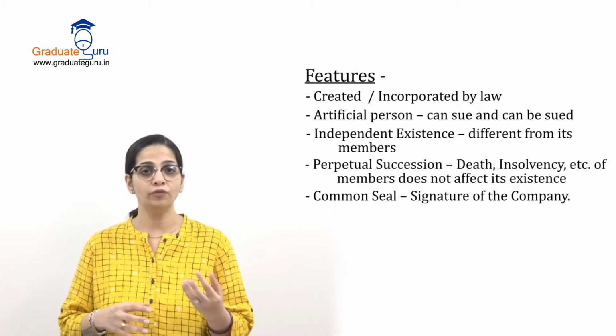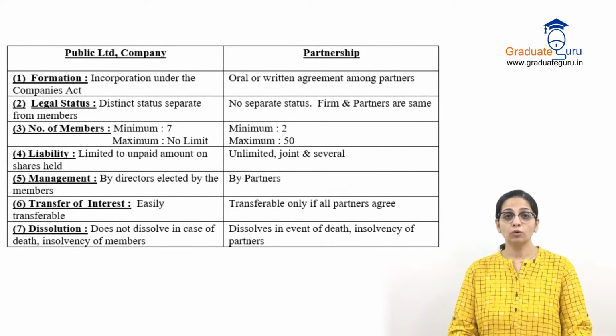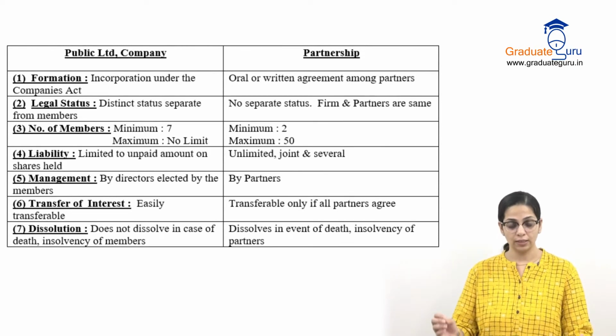So these are our definitions and the features of a company, and now we know that company is a completely different form of organization than the other forms. So let us now distinguish between a partnership firm and a company. So in my distinguish, I have taken up partnership firm and public limited company. Public limited company is a company जिसके shares हम stock exchange पे buy और sell कर सकते हैं. Okay? So let's see. The first point is about formation of the organization.